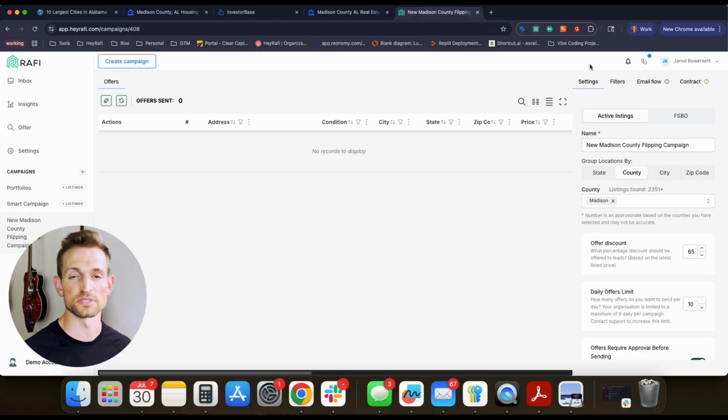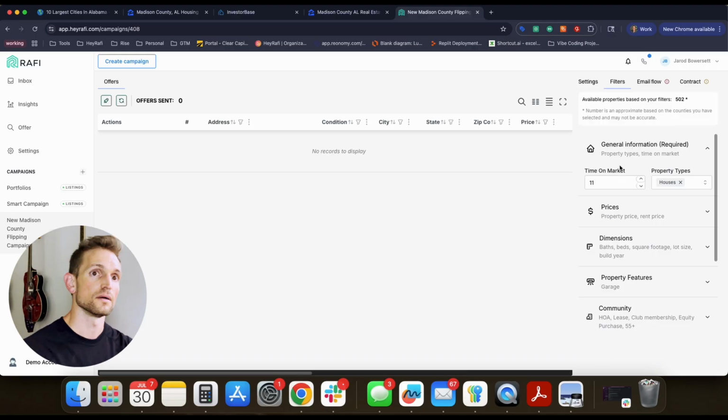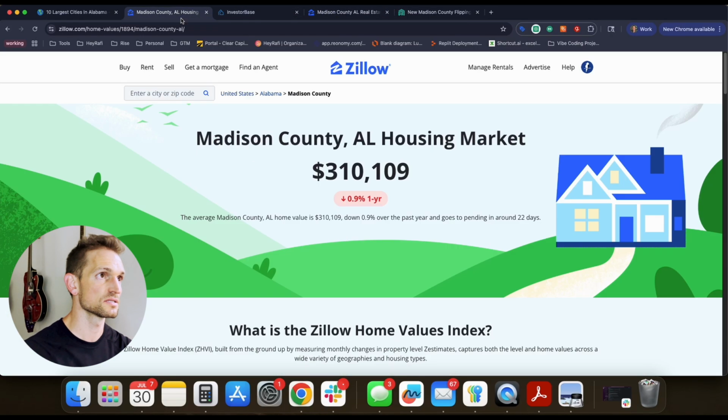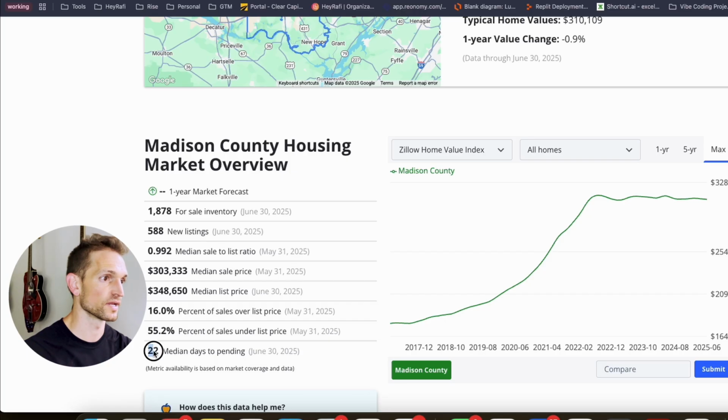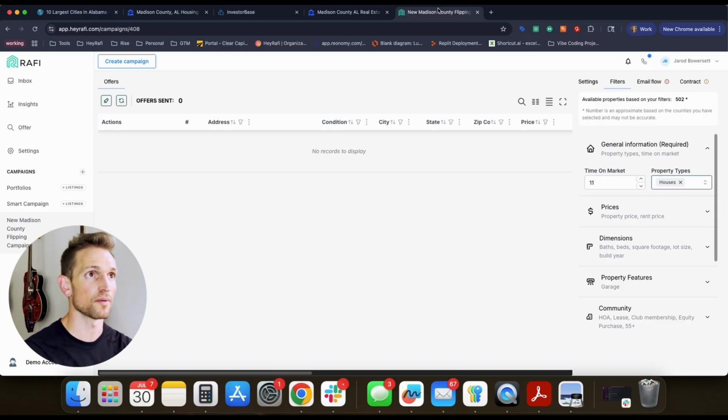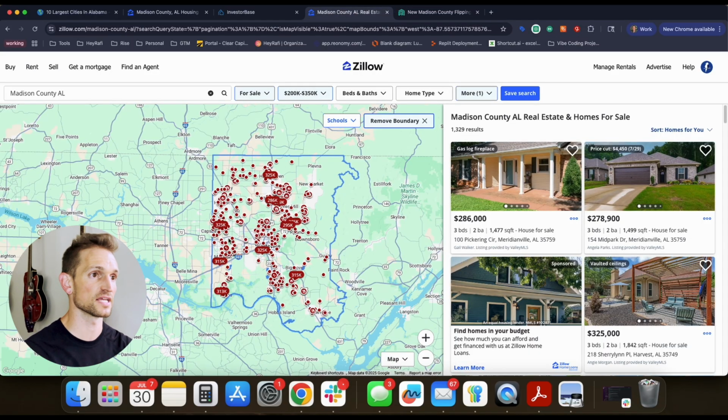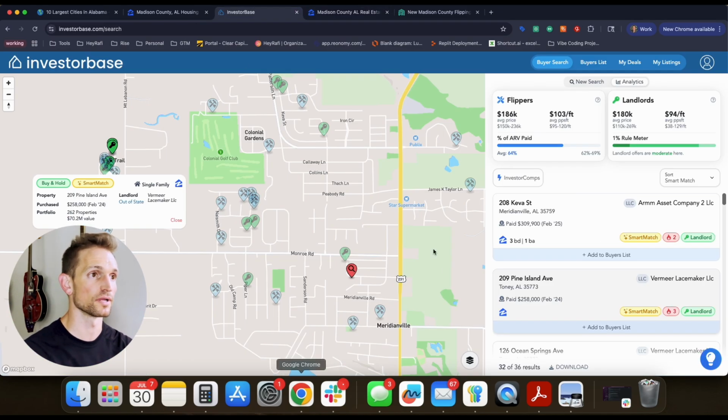So let's just go through and summarize each one of these bullet points as it relates to the campaign strategy that we landed on. As it relates to time on market, we chose 11 days. And we chose 11 days because right now this market is moving at 22 days. Any market that's moving faster than 30 days, we want to split the difference and get our offer out sooner. We also chose single family properties. We know that because that is the vast majority of the inventory that's available to us. And it's most of the inventory that our end buyer is actually most interested in.